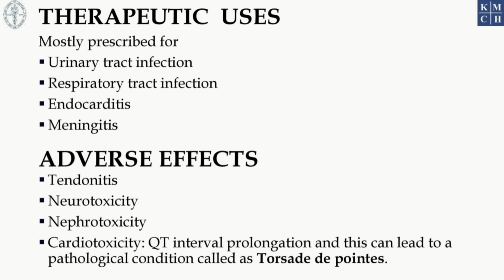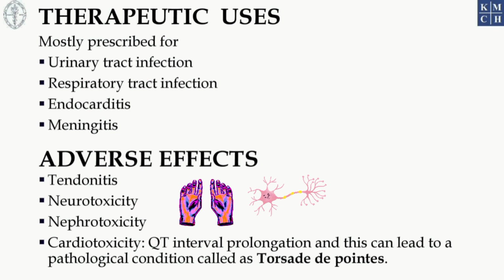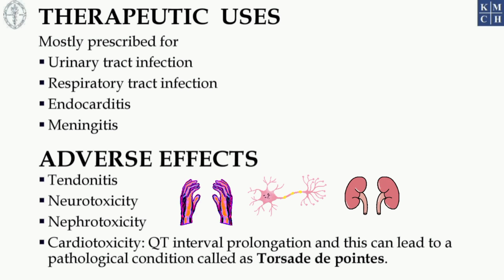Quinolones are mostly prescribed for urinary tract infections, respiratory tract infections, endocarditis and meningitis, but they are associated with major side effects such as tendinitis, which is inflammation of the tendons, and neurotoxicity that can damage your nervous system.